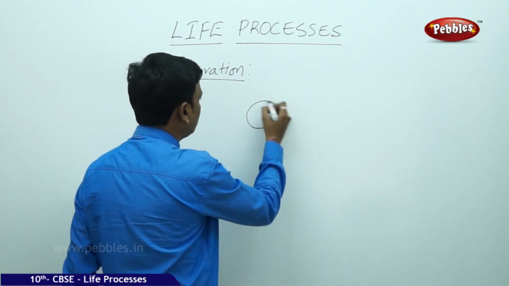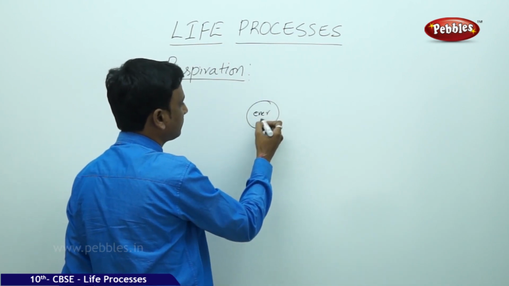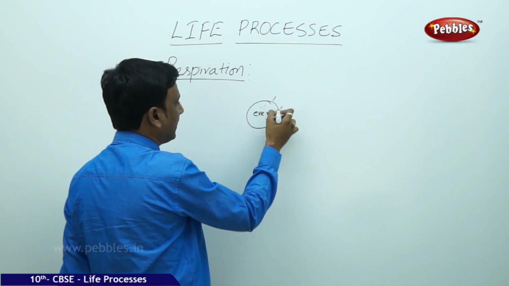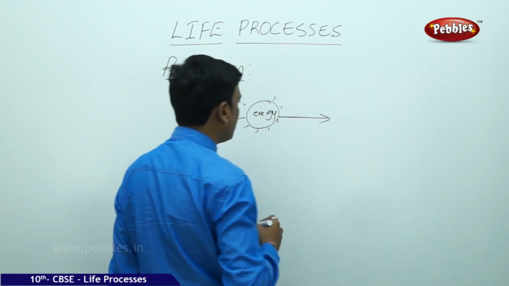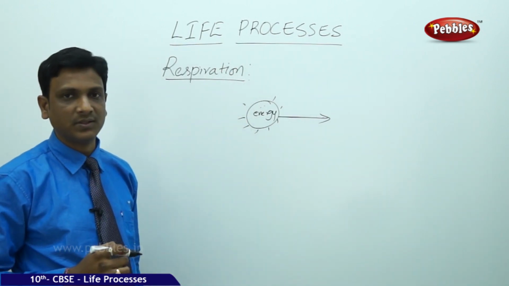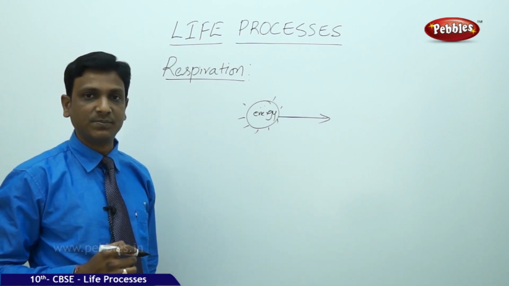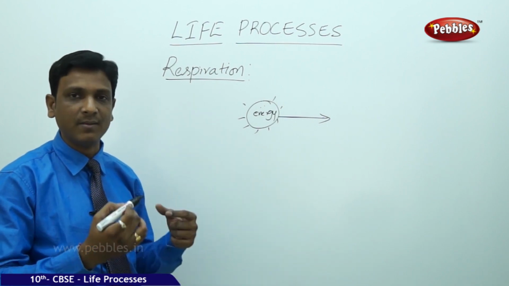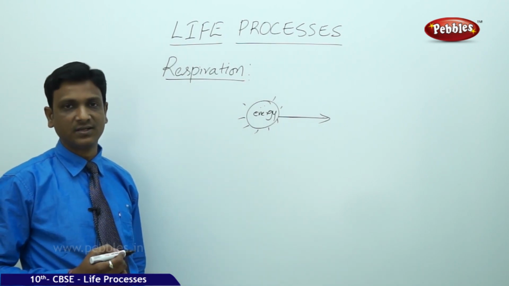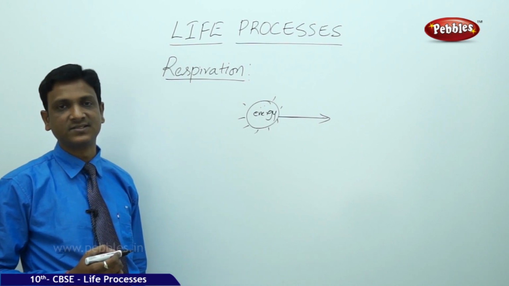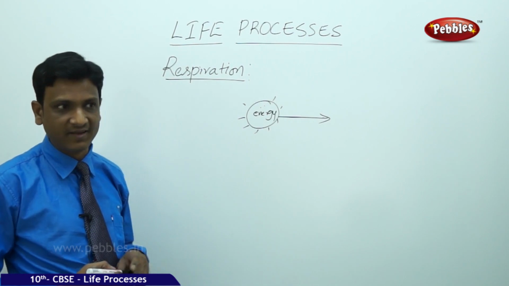So here, in the process of nutrition, the materials are supplied which have energy. From the materials or from the molecules, energy has to come out. And this is achieved by another life process, that is respiration. Respiration is a process in which energy is liberated from the nutrients, from molecules like glucose, amino acids and fatty acids. These are the primary molecules from which energy is derived.